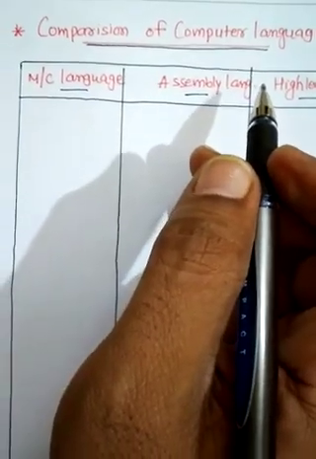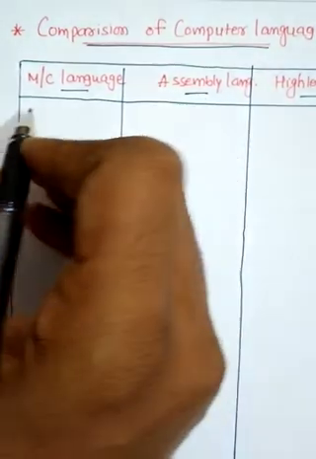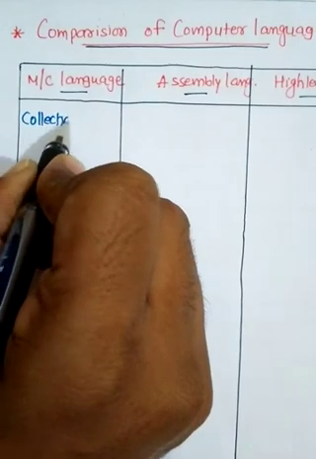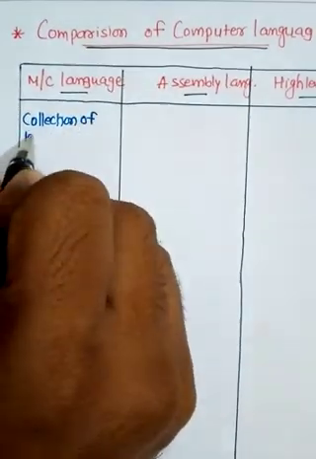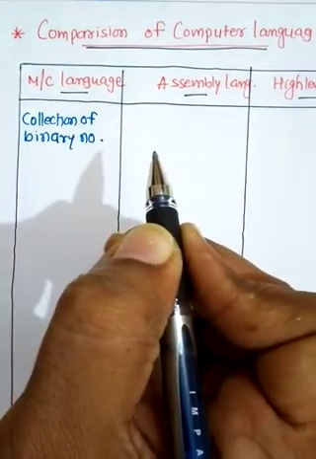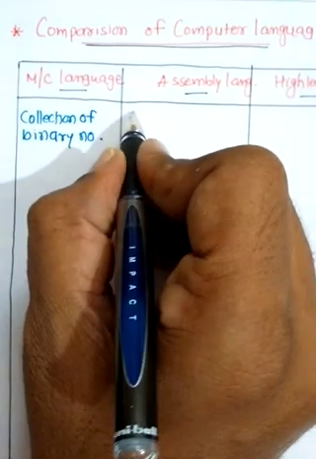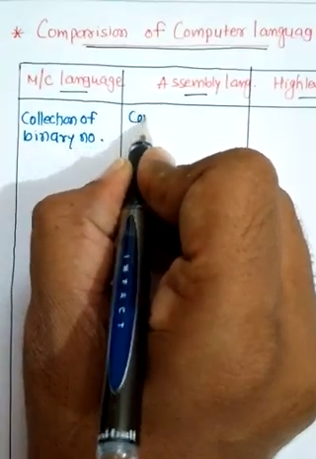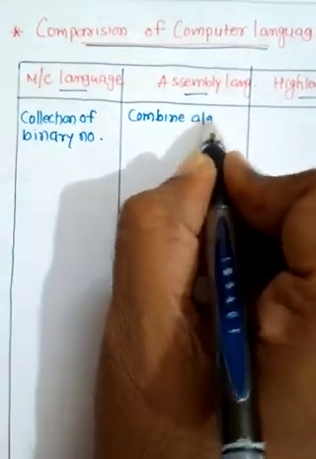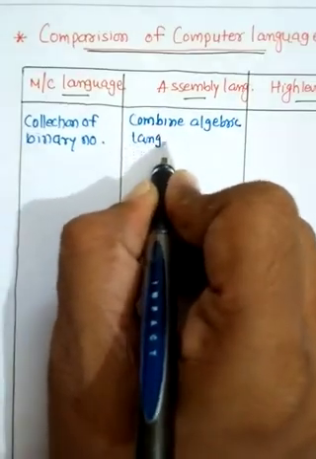Okay, let's start with machine language. Machine language is a collection of binary numbers. Assembly language, we can say, is a combined algebraic language.